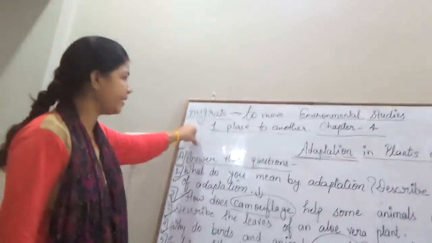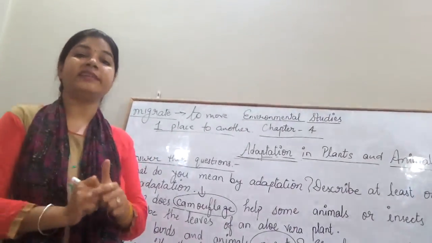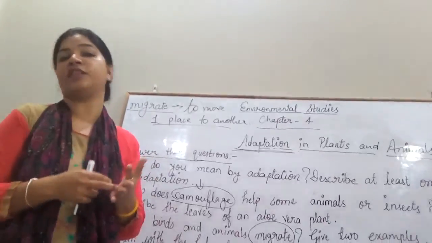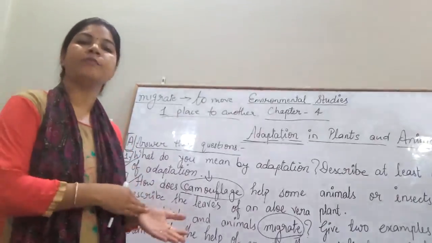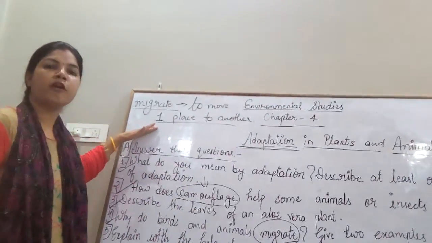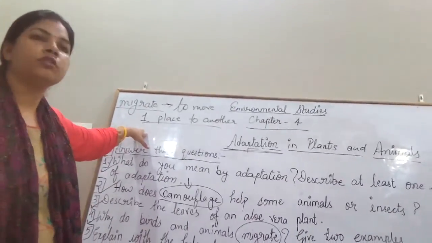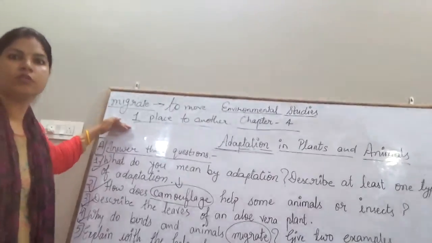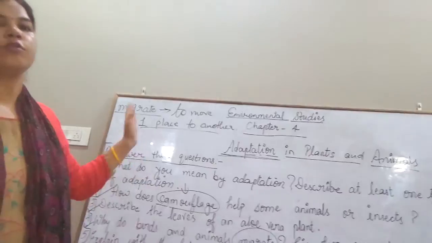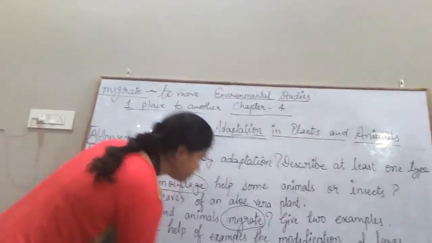Why are animals migrating? They are migrating from one place to another so that they can find better conditions. Like if they want warmer conditions, they move. If they want cooler conditions, they move. They migrate for better supplies of food. They migrate to give birth to their young ones, and they migrate to get warmer or cooler, better conditions to survive. Okay?